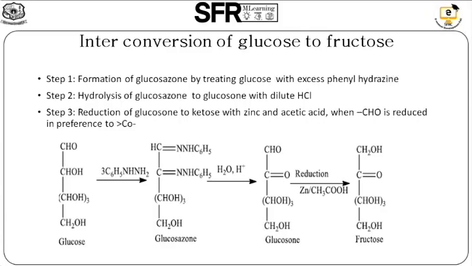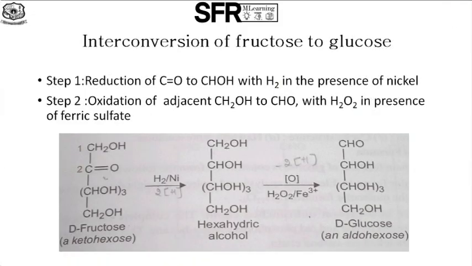In the second step, the hydrolysis takes place. Glucosone is hydrolyzed with dilute HCl. In the third step, reduction of glucosone to ketone with zinc and acetic acid, when CHO is reduced in preference to ketone.